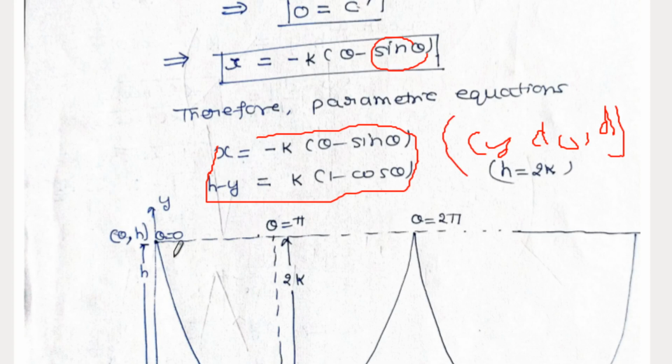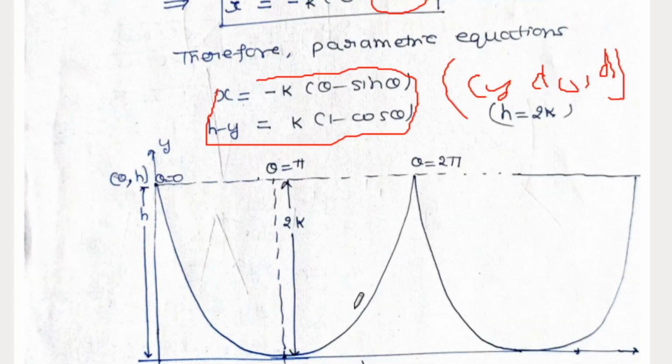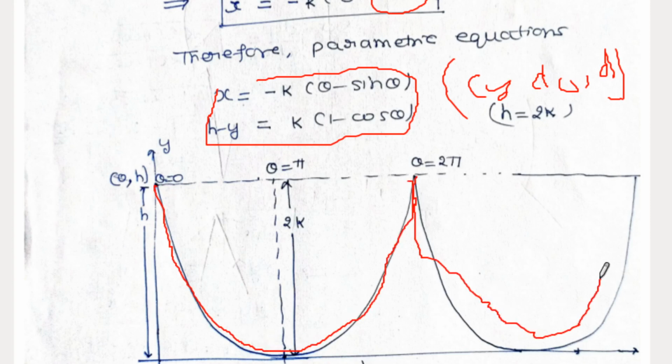So here we have drawn the curve. This is one cycle of the cycloid, and this is the second cycle. We start from theta equal to 0. When theta is equal to 0, x is equal to 0.